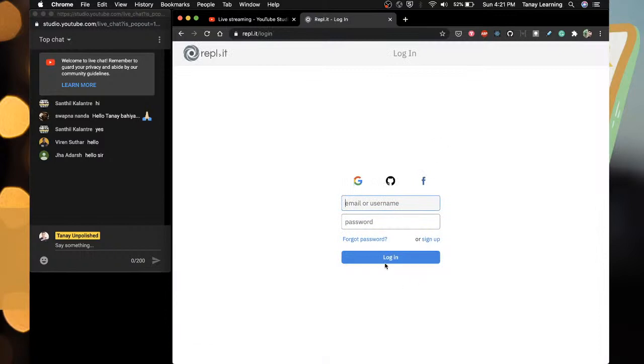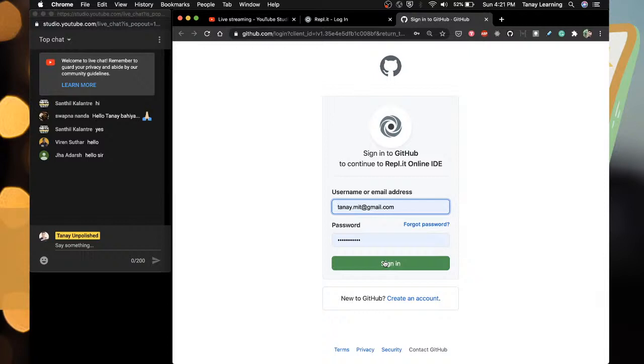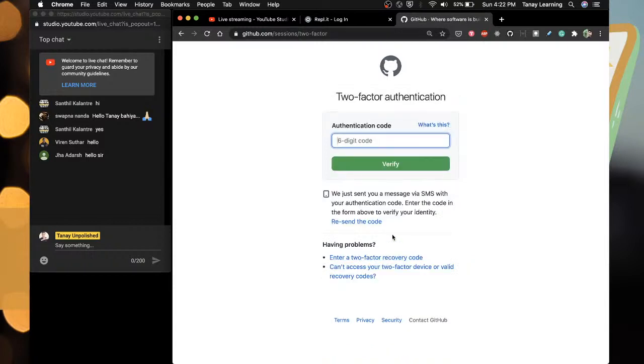Login. Sign in. People can sign in using their Gmail, so they don't need a GitHub ID for this. A 6-digit code. My god, my phone is away. Wait, let me get the code. 177312.